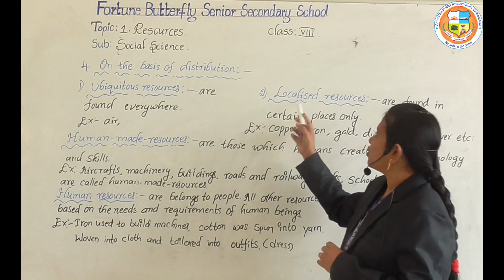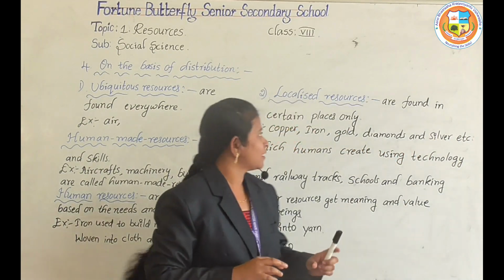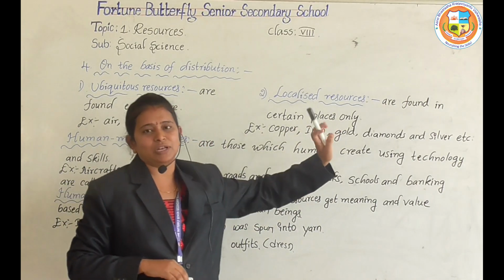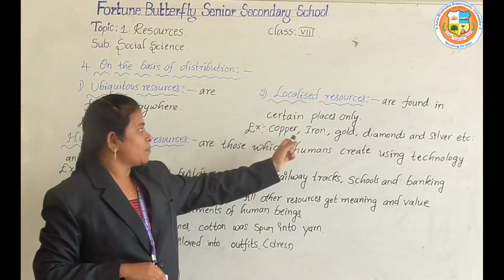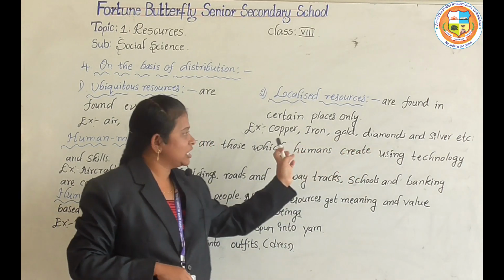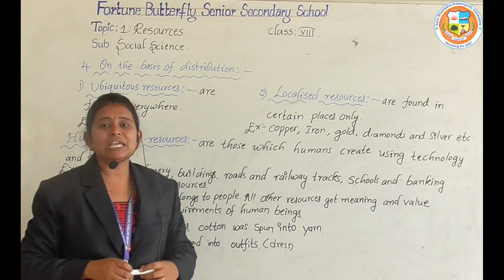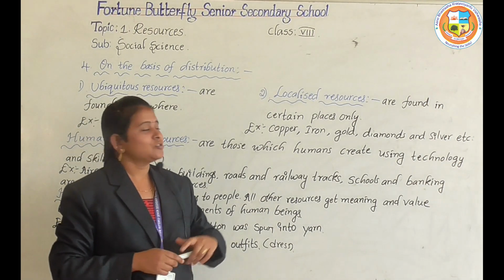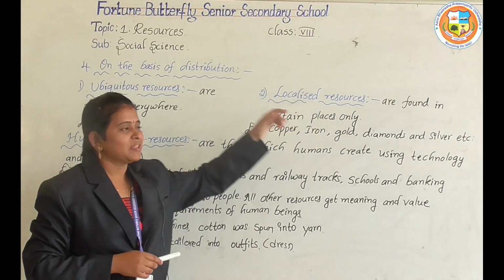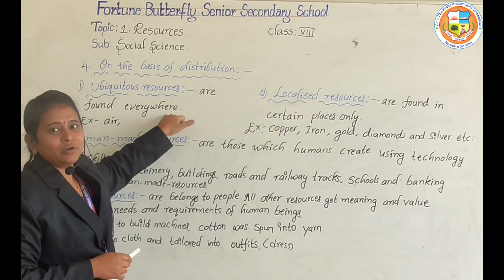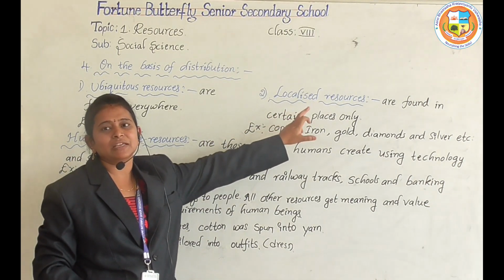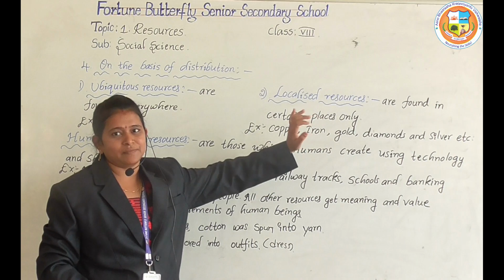But when we go to the localized resources, these resources are found in certain places only. For example, copper, iron, gold, diamonds and silver. So these resources can be found only in certain places. So the difference between ubiquitous resources and localized resources: these resources can be found in the entire world, and these can be found only in certain places.